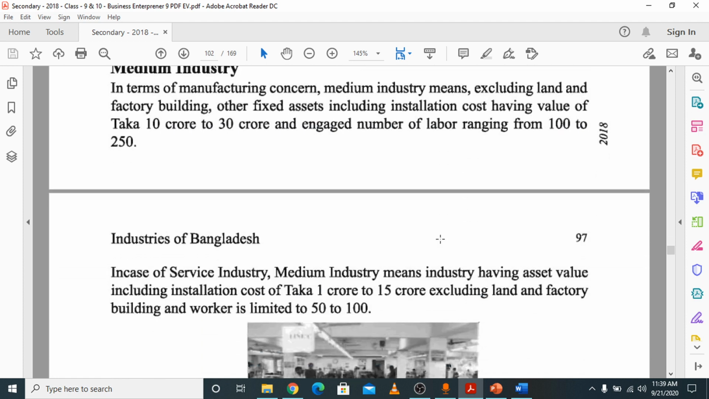Then come to the medium industry. Manufacturing medium industry, the capital amount is 10 crore to 30 crore taka and the number of laborers is 100 to 250. But in service medium industry, the capital amount is 1 crore to 15 crore and the number of workers is 50 to 100.